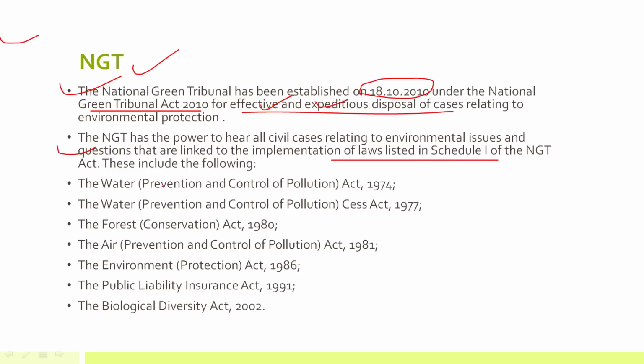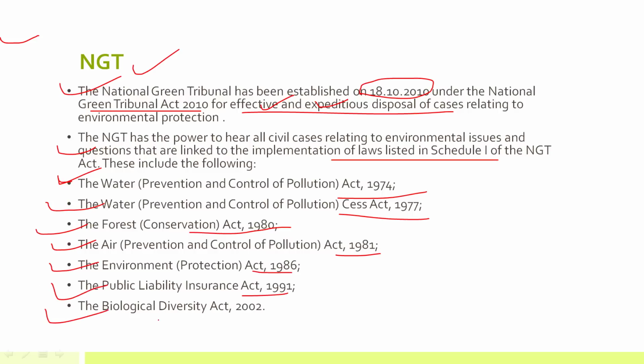So what all acts are covered under NGT? Remember, this question can be asked in prelims. One is the Water Prevention and Control of Pollution Act 1974. Then the Water Pollution Cess Act 1977. Forest Conservation Act 1980. Air Prevention and Control of Pollution Act 1981. Environment Protection Act 1986. Public Liability Insurance Act 1991. And Biological Diversity Act 2002. Remember, the Wildlife Conservation Act is not there in this. So this question can be asked in prelims, that what all acts are covered in NGT.